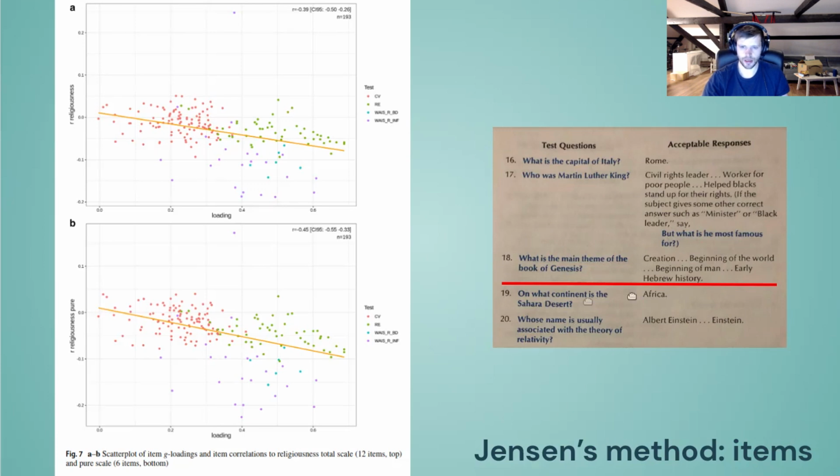And I managed to get a scan of this item, and it's item 18 here. And so what you really see is, what is the main theme of the book of Genesis? It has to do, of course, with the creation of the world and so on. And religious people know this more than atheists, because they're not really interested in this topic so much. And that's why you get these weird outliers. So really, you see that this item is actually biased for this thing, and the Jensen's method plot here will actually find you the biased item, as we also saw with the prior paper on sex bias in tests.